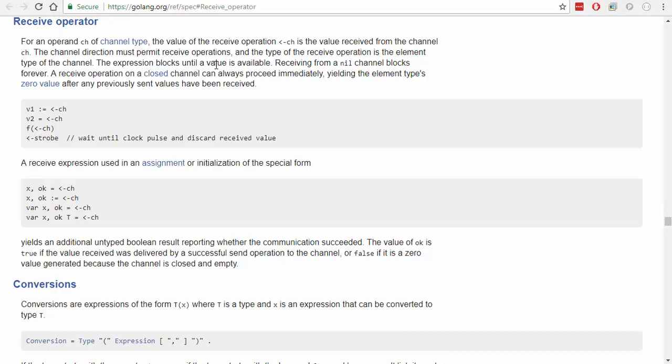The expression blocks until the value is available; receiving from a nil channel blocks forever, right? A receive operation on a closed channel can always proceed immediately, yielding the element type's 0 value. So in this case here, grab this, an untyped Boolean result.